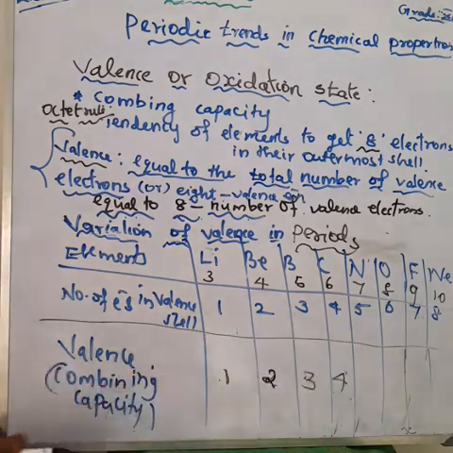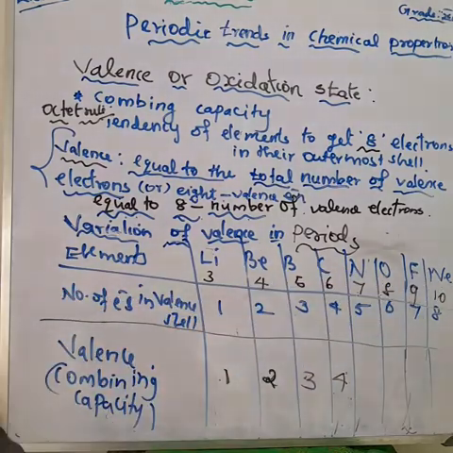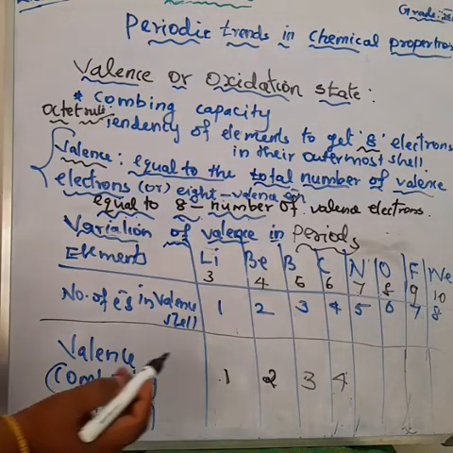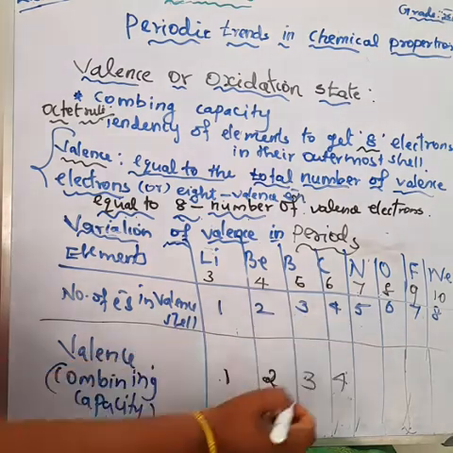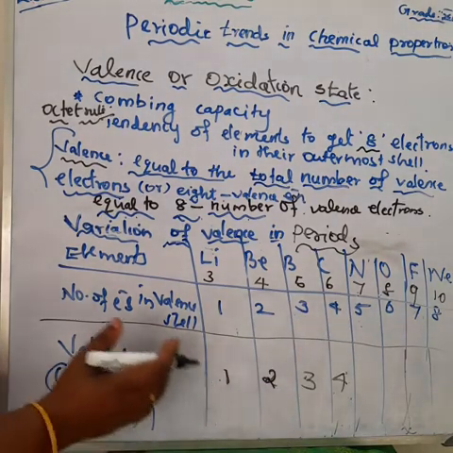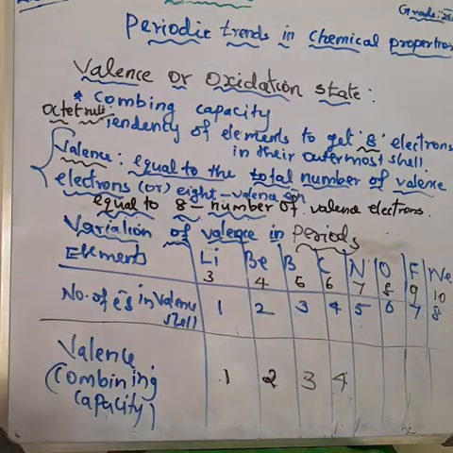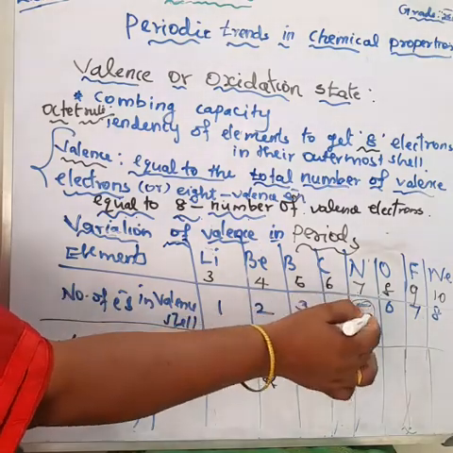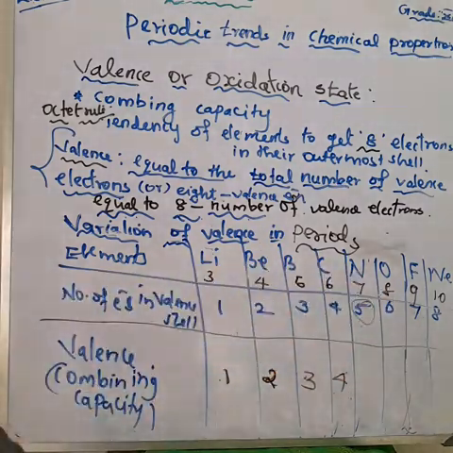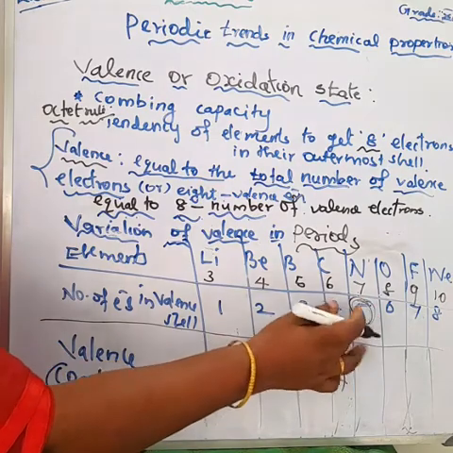Okay, but here we have nitrogen, oxygen, fluorine and neon. Nitrogen, how many valence electrons? 5. So what about nitrogen? It cannot lose 5 electrons, because it needs high energy to remove 5 electrons. Nitrogen atom does not lose electrons because 5 is higher than 4.